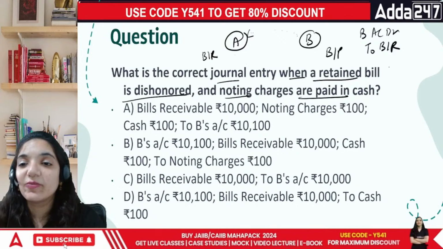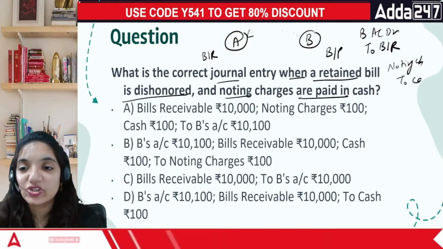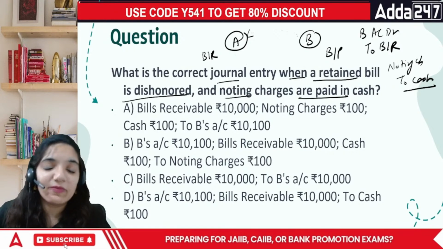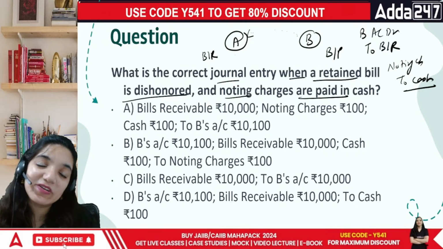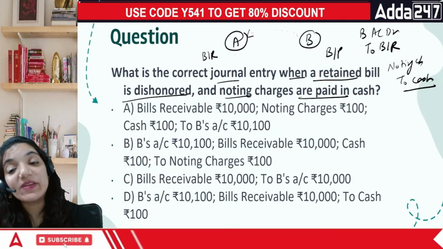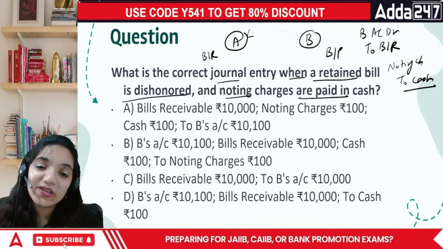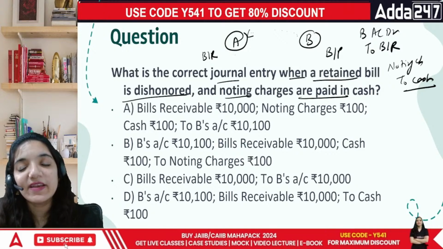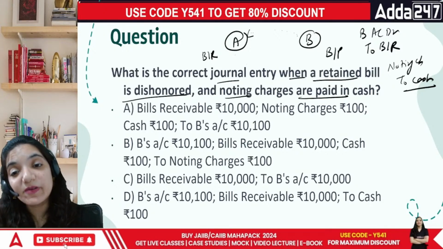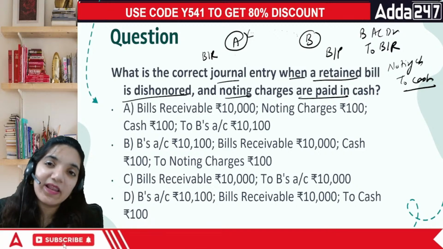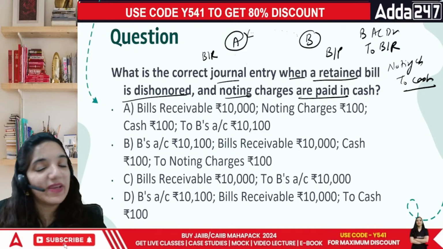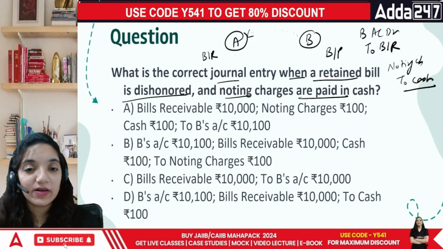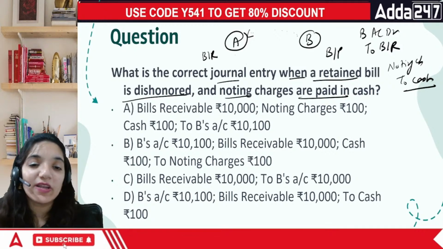So in this case, you will pay the noting charges to cash as well, because the one who is holder of the bill in due course has to pay the noting charges. Whosoever is holding the bill on the due date of its payment, if whosoever is supposed to pay doesn't pay, then this particular amount would be paid by the person who's holding the bill. Okay, who was there to collect the money, be it anybody. So bill receivable is debited. Nahi, bill receivable is actually gone, your asset is gone.